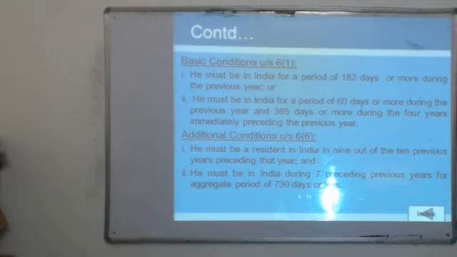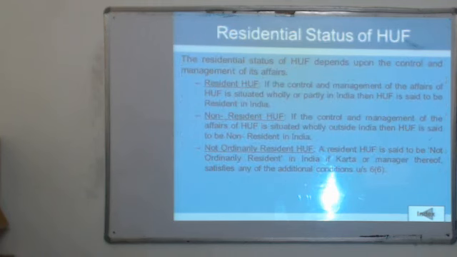If only the basic condition is fulfilled and no additional conditions, then the assessee will be non-ordinarily resident. And if neither of the basic conditions is fulfilled, the residential status of the assessee will be non-resident in India.